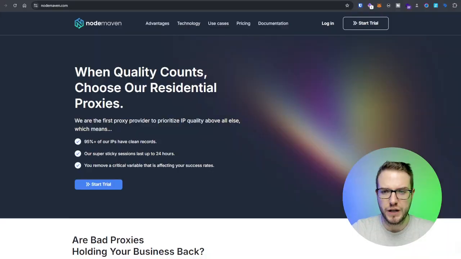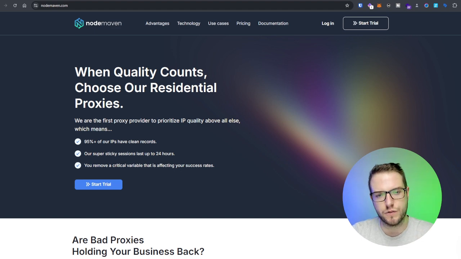This is a pretty cool provider. With NodeMaven, we can see that 90% of their proxies are clean and safe to use, compared to most of the popular providers, where the majority of proxies have a 25 at best. What I really like is that it's easy to grab a look. One of the things I see people doing is using PixelScan to check the proxies, because proxies are a cool way to make sure those IPs are actually valid.